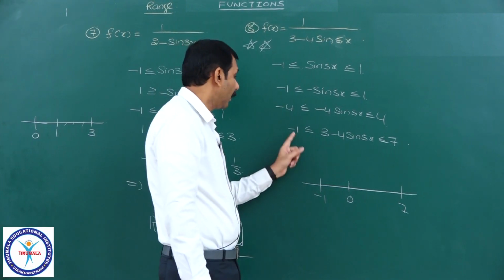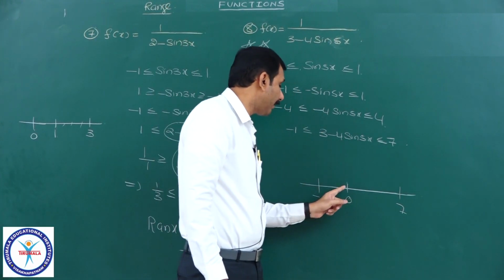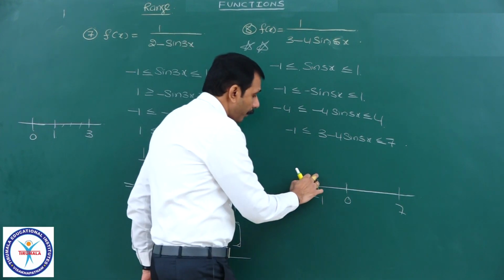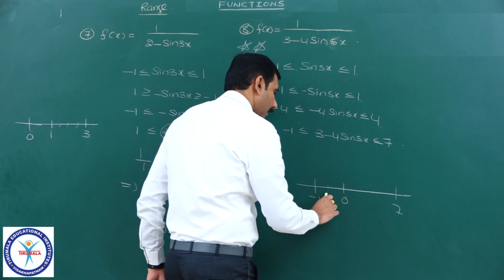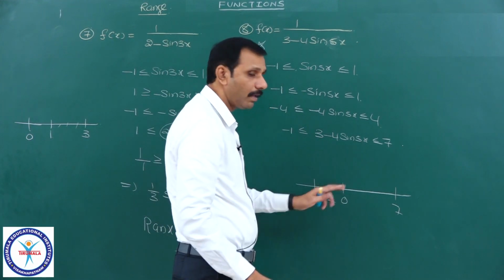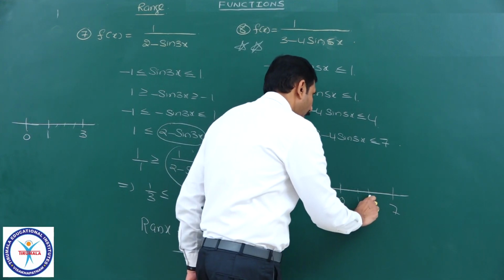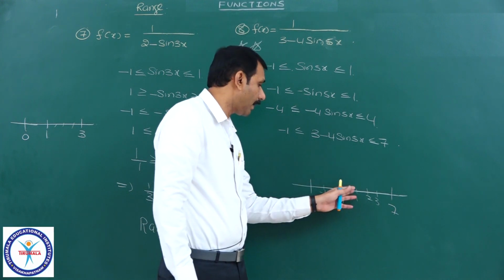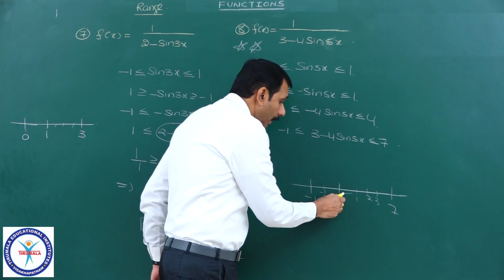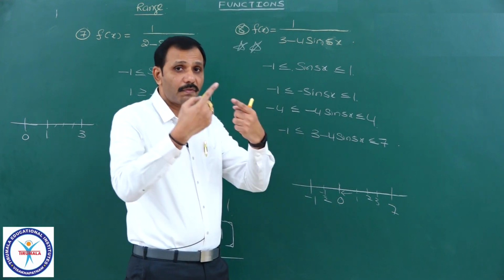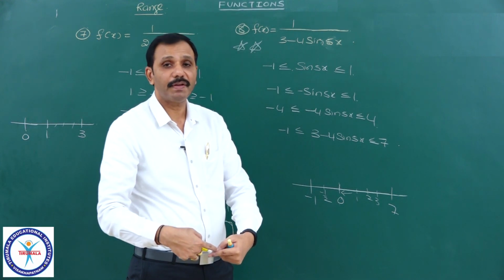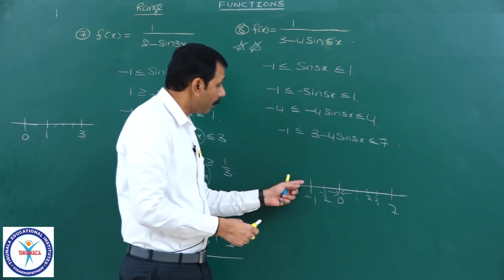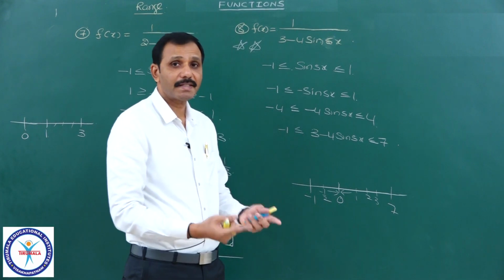Whereas here, between minus 1 comma 7, 0 is there. As you start taking reciprocals of these, minus 1, here minus 1 by 2 will be there, all these. And here also if you take 1, 2, 3 and so on, all reciprocals, 1 by 7, 1 by 6, 1 by 1 and so on. As you are approaching 0 from the right, 1 by 0 will become infinity, and as you are approaching from left hand side, minus 1 by 0 will become minus infinity.